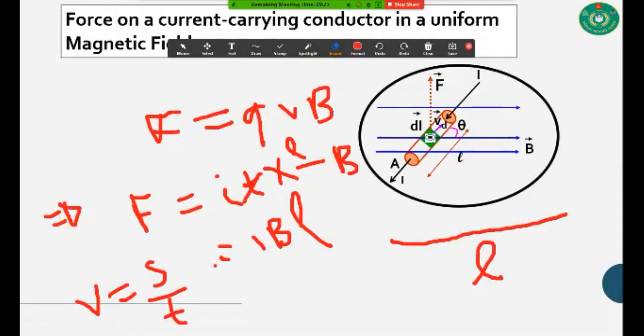What's the difference between this equation and that equation? This equation is for the magnetic force of a straight wire, and this is the equation of a moving electron, or of a moving charge.